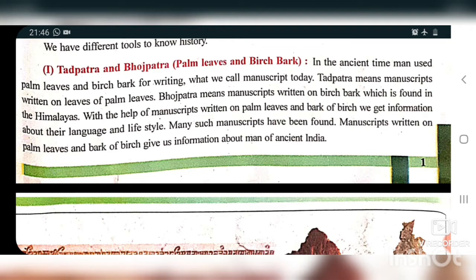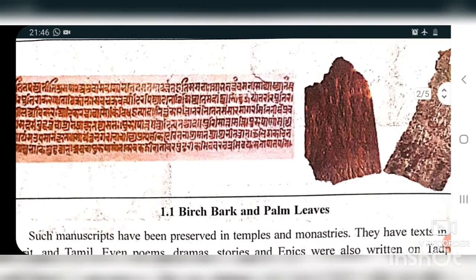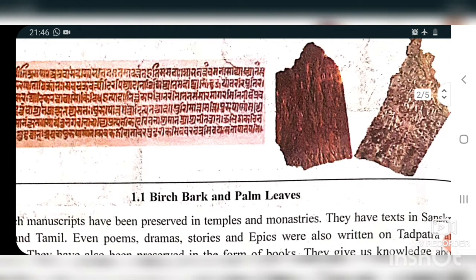Here we have the picture of Tadpatra and Bhojpatra. The picture is given of the birch bark and palm leaves. You can see that first is the birch bark, and second is the palm leaf.